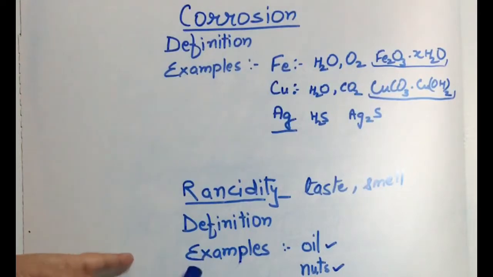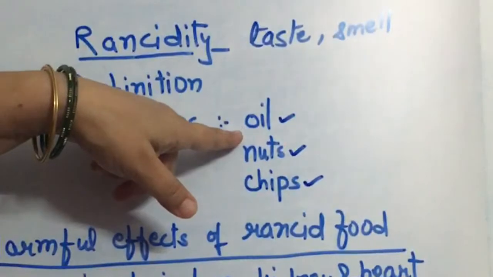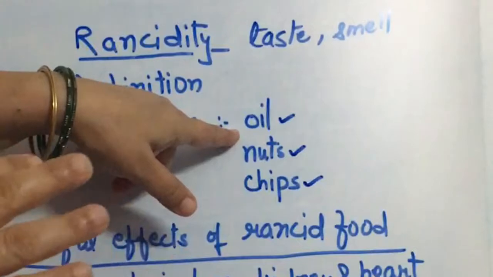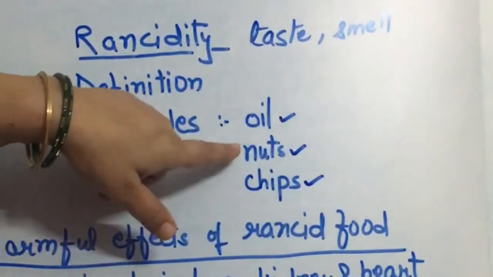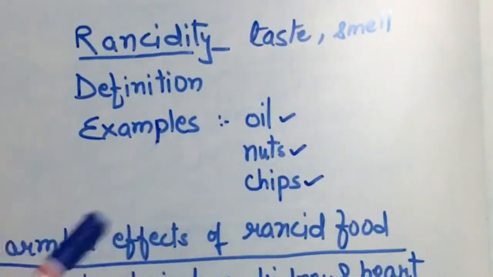What are the examples? Examples of this are oil, nuts, chips. That is why you must have observed that oil has got a special shelf life. You cannot keep the oil forever and keep on using it. There is a certain shelf life of oil because it gets rancid after some time. Nuts, we keep the nuts in the refrigerator because of this purpose only. Chips, you must have observed that the chips which are available in the market are mostly packed properly in packets which are filled with some gas. So we'll get to know what gas is there in it.